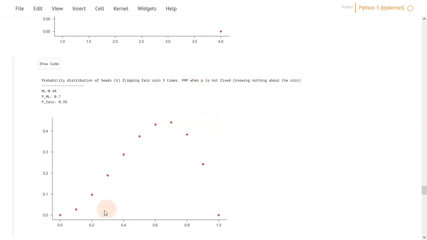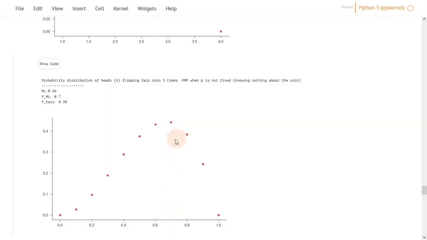So we are actually interested in the highest probability that we can get of observing 2 heads in 3 tosses. The x-axis is the probabilities that keep changing, and the y-axis refers to the likelihood of observing these probabilities. It peaks at 0.7.